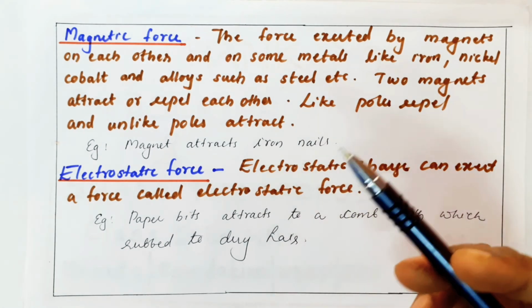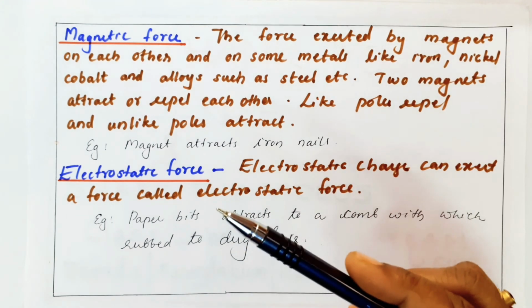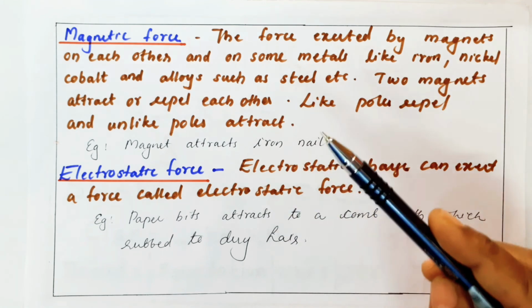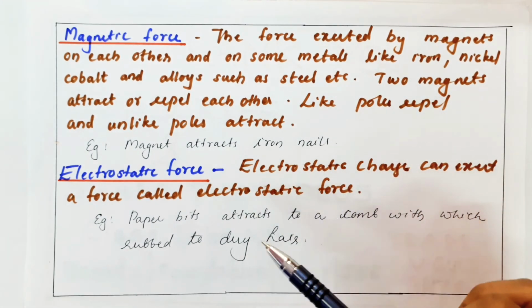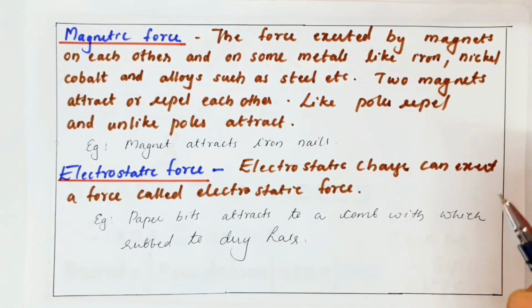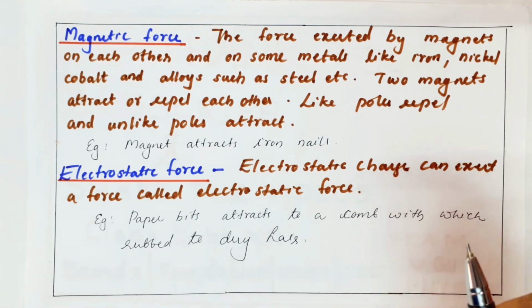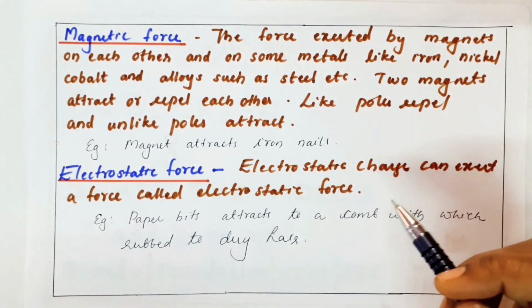Because when you rub the comb in your dry hair, the comb gets charged, and that charged comb can attract the particles. So we can say that an electrostatic charge can exert a force called electrostatic force.